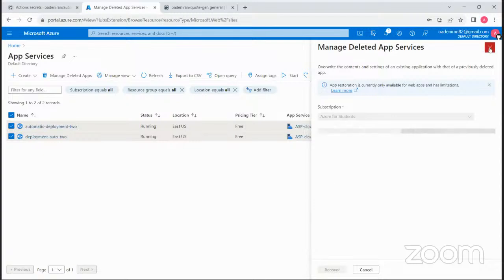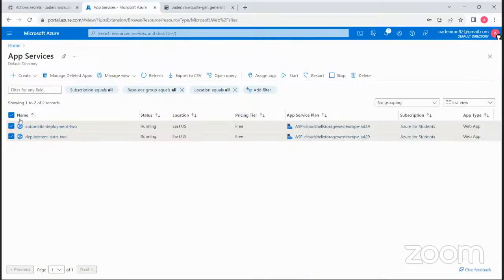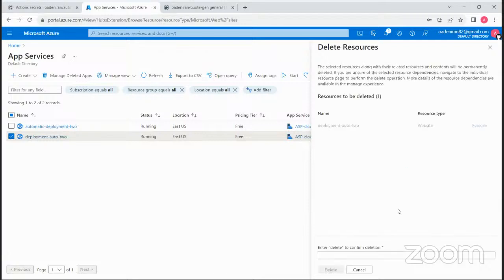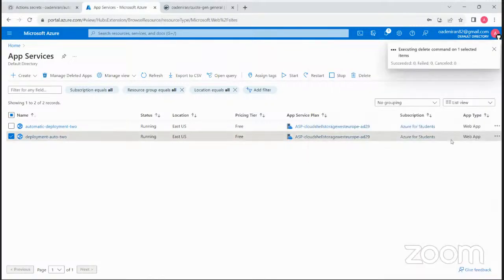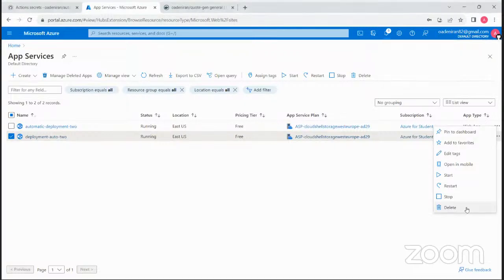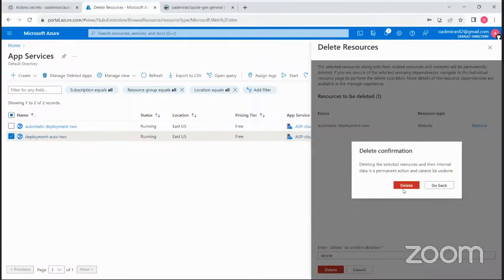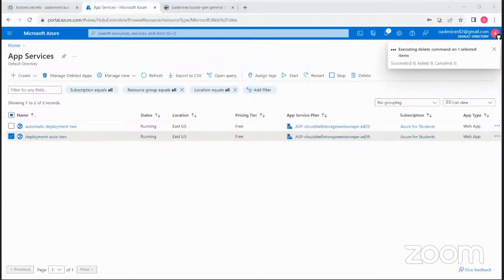What's happening? Okay, let me delete them one by one. If that one is causing hazard, delete, delete, delete. Okay, so those two are deleted.